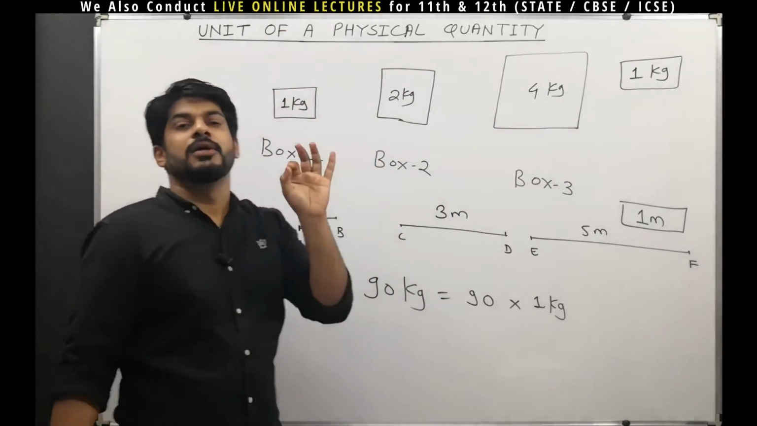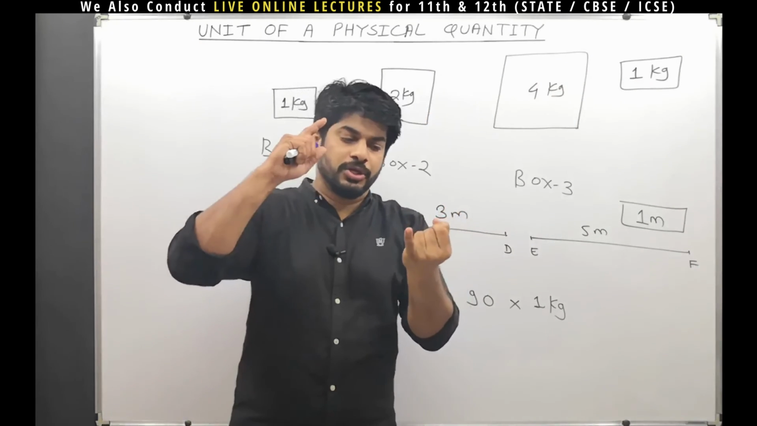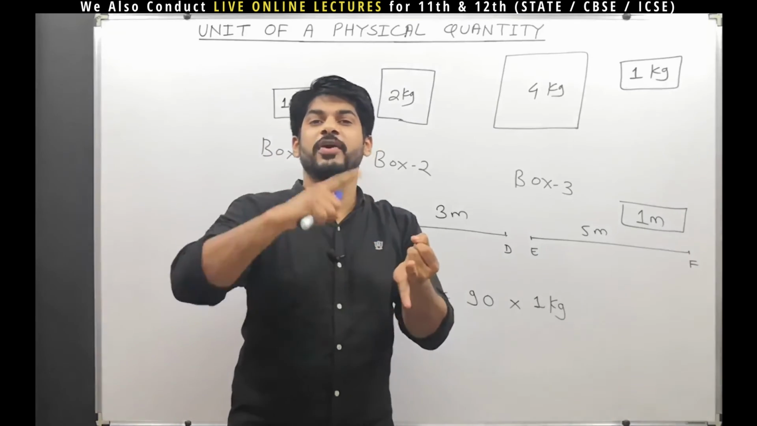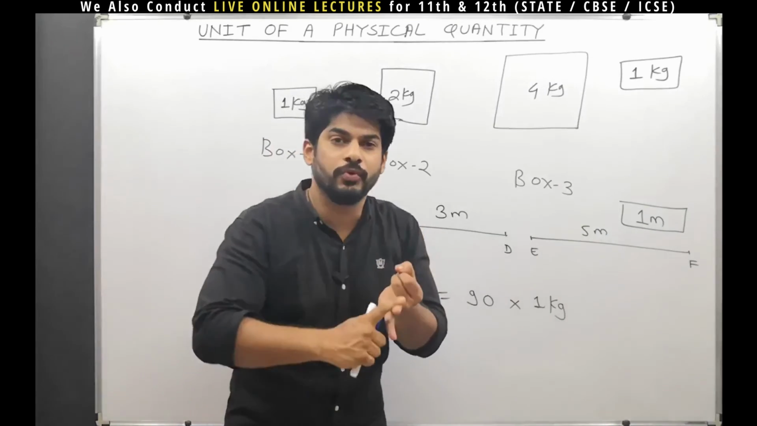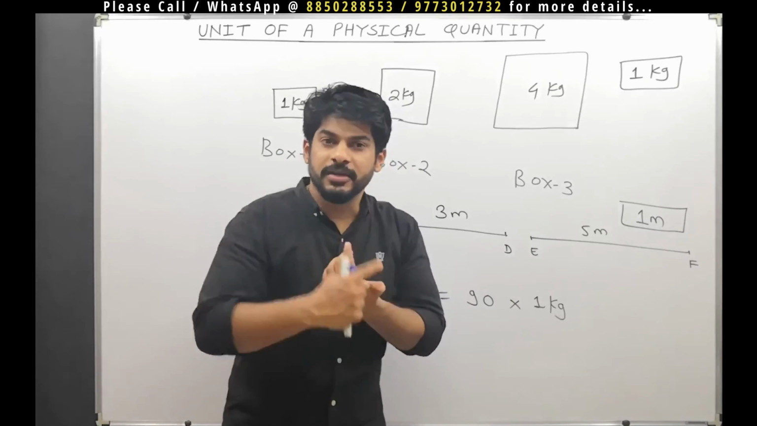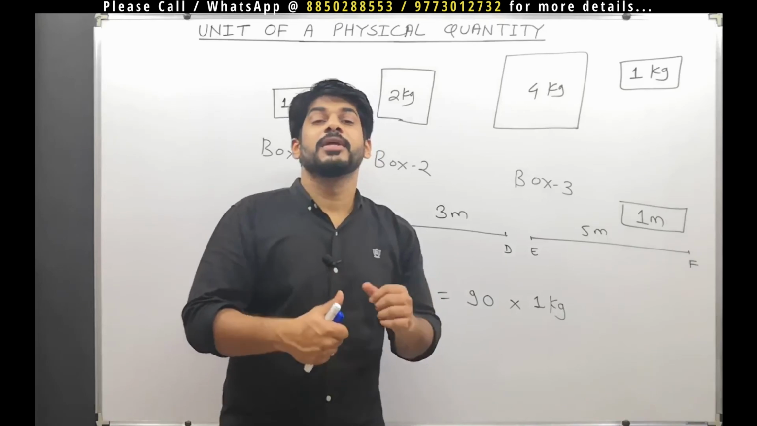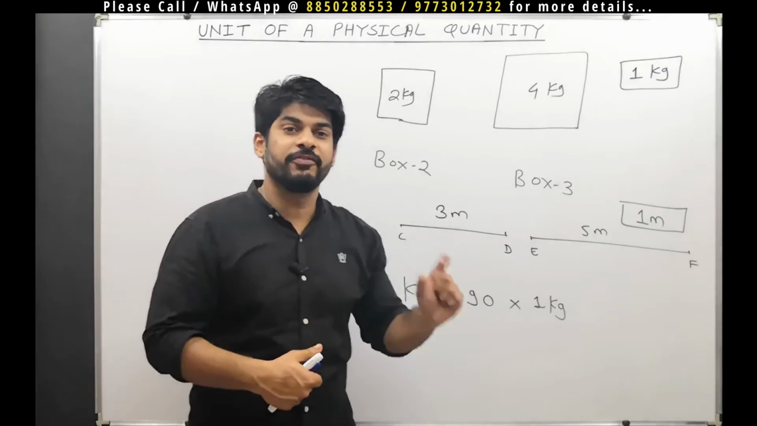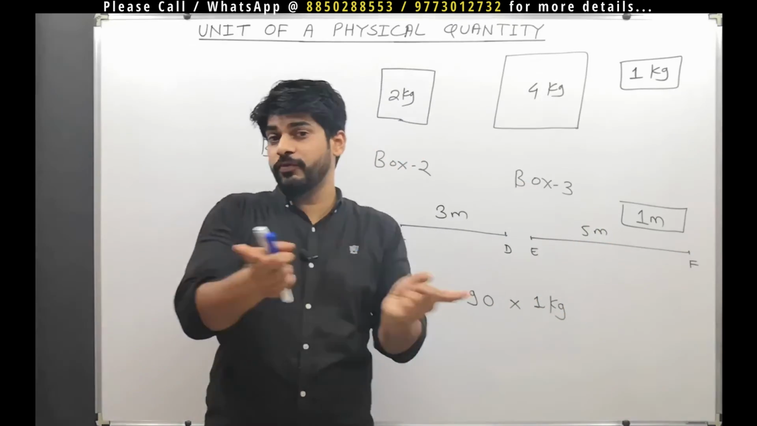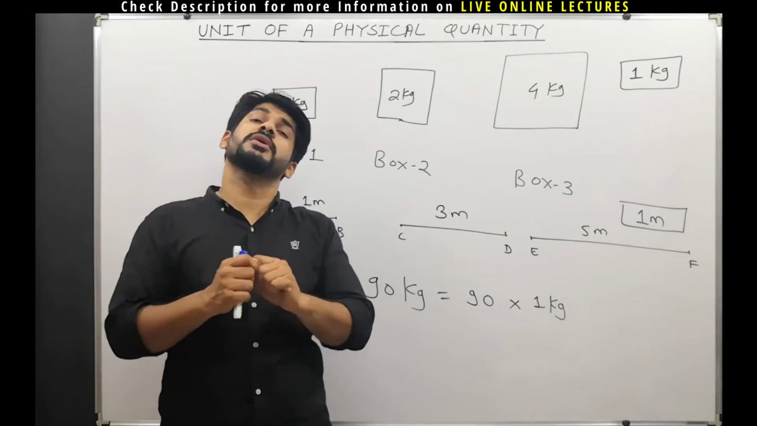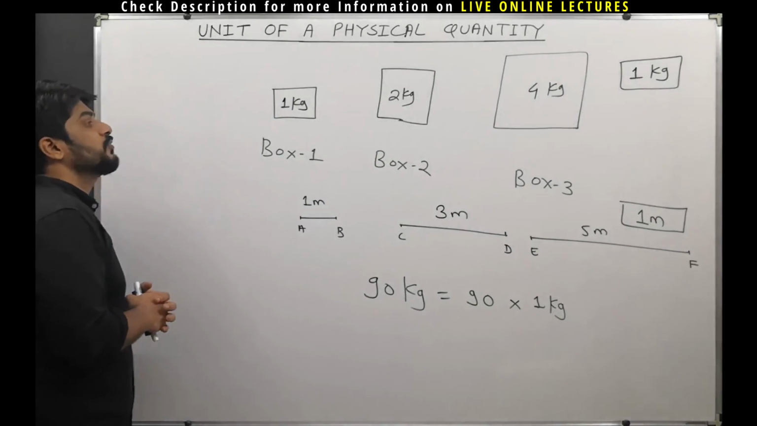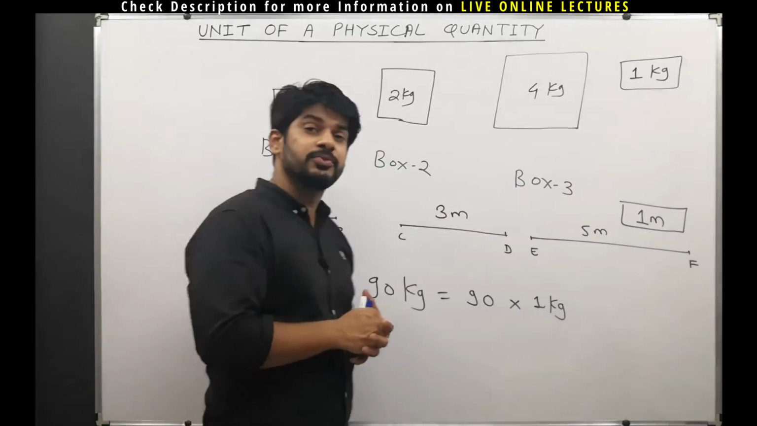I will again revise the definition. A unit of a physical quantity is nothing but a definite magnitude of a given quantity defined or adopted by convention or by law, that is used as a standard reference for comparison of other physical quantities of the same kind. That is a unit. I hope this is clear to everyone.